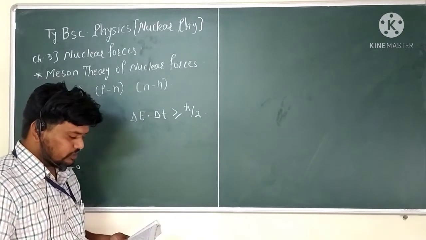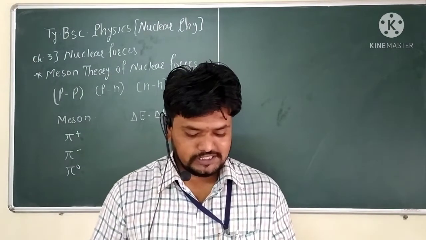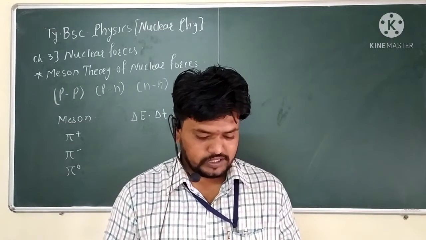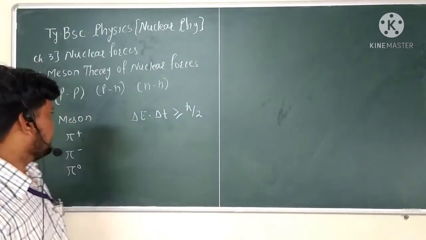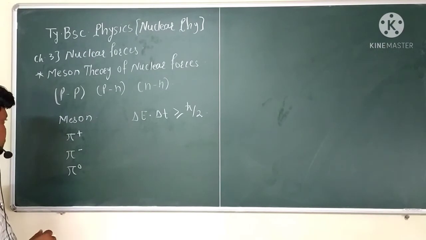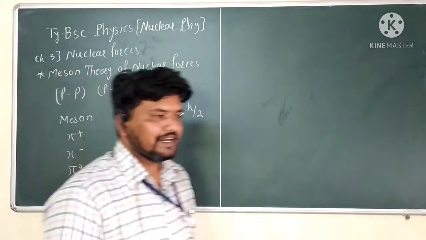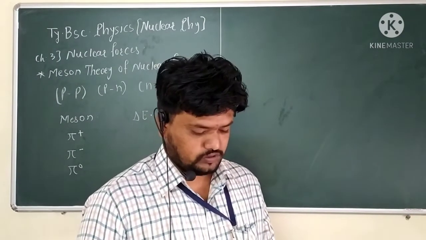Now if we see whether detection of the Meson exchange is possible or not, the Meson in this case is very short lived. The lifetime of this Meson particle is a very short time in the reaction, and this exchange process is referred to as the virtual Meson.